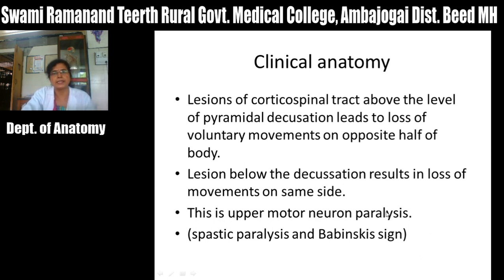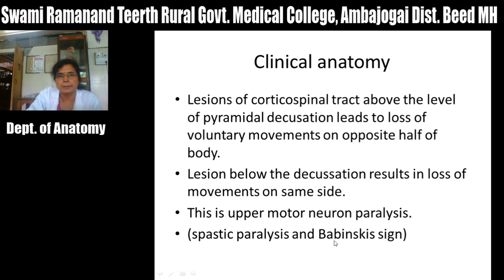In your physiology, you have already studied this upper motor and lower motor neuron type of paralysis. So you read from physiology. The main features of this upper motor neuron paralysis are a spastic paralysis and a positive Babinski sign. Spastic paralysis means that the tone of the muscle is increased. Actually there is no paralysis of muscles, but control on the motor neurons of the spinal cord is removed due to the lesion of these corticospinal fibers, and these spinal motor neurons become hyperactive. So there is increase in tone and there is spasticity.